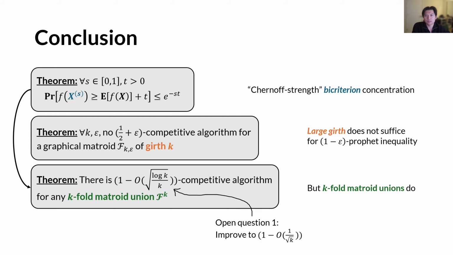For the last result, there are several specific open questions. The first one is whether this ratio can be further improved to 1 minus O of 1 over square root of k, which will then be as good as the k-uniform matroid case. The second one is whether a similar positive result can be shown for anything that is more general than k-fold matroid unions. And I believe that's all I have.